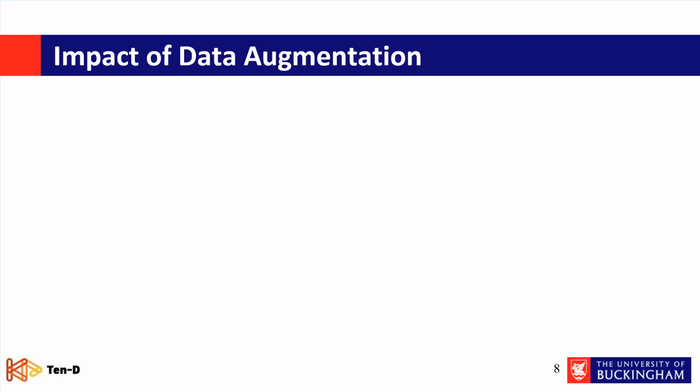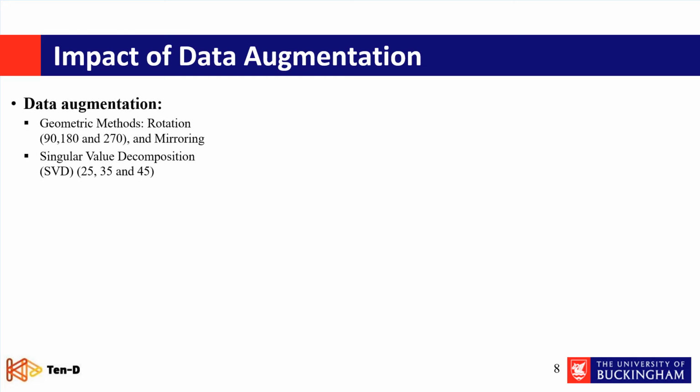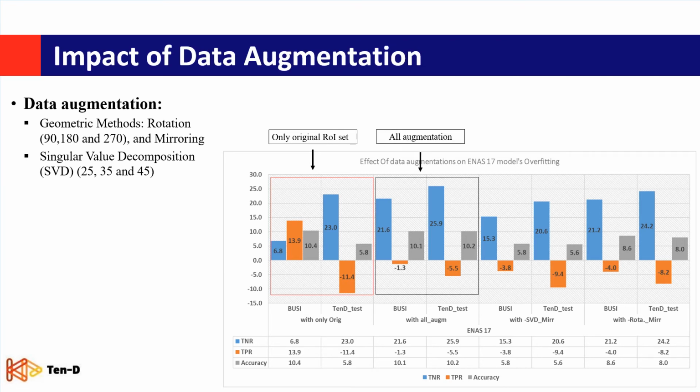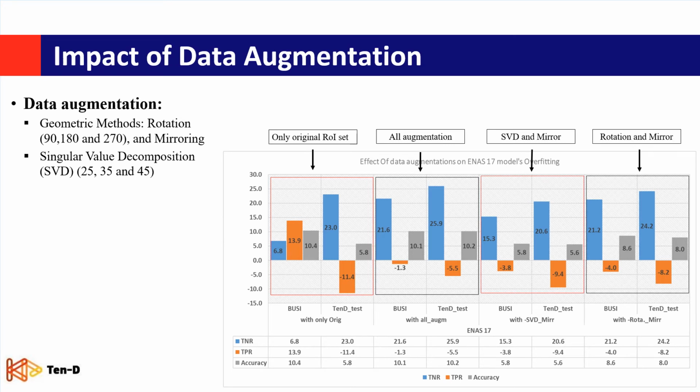The second approach is using data augmentation in different scenarios to find the effect of data augmentation on ENAS-17 overfitting. First, we will show the methods that we used for data augmentation. We use rotation, mirror, and SVD. The scenario was like this: first, we trained ENAS-17 only on the original region of interest. Then we used all data augmentation, grouped as SVD and mirror, then rotation and mirror, and we trained ENAS-17 on each one of these.